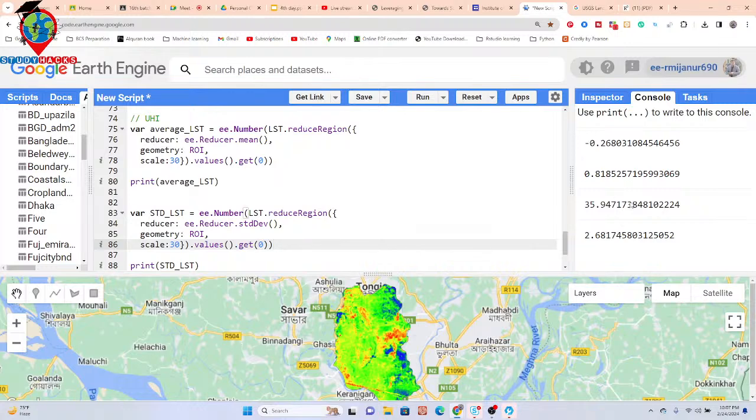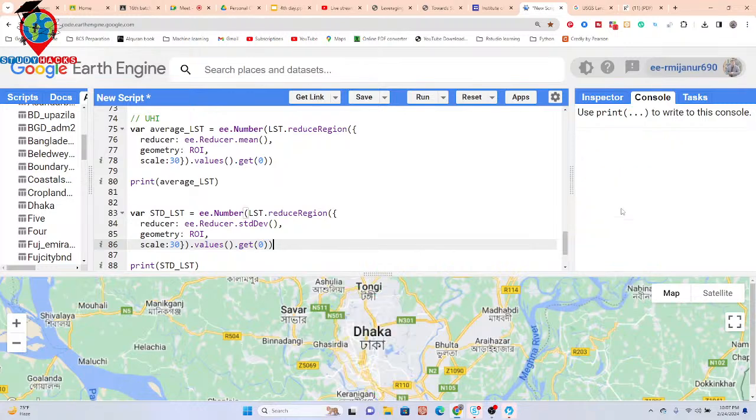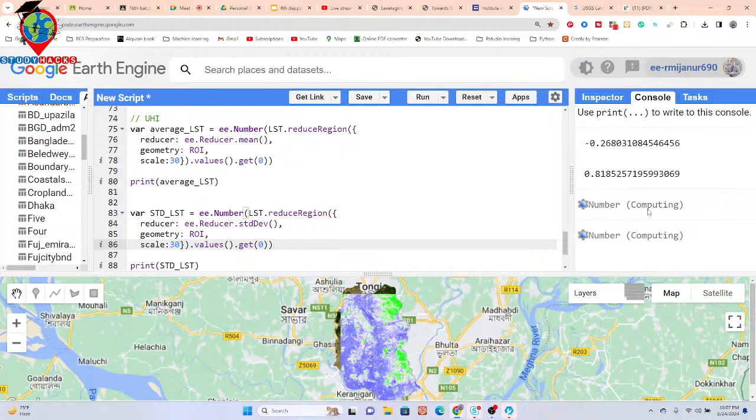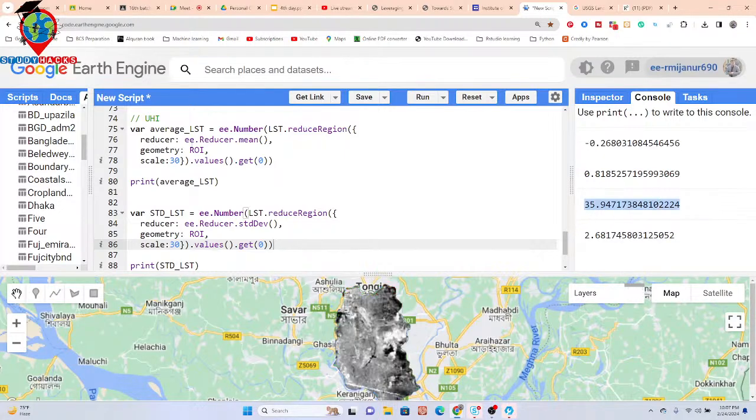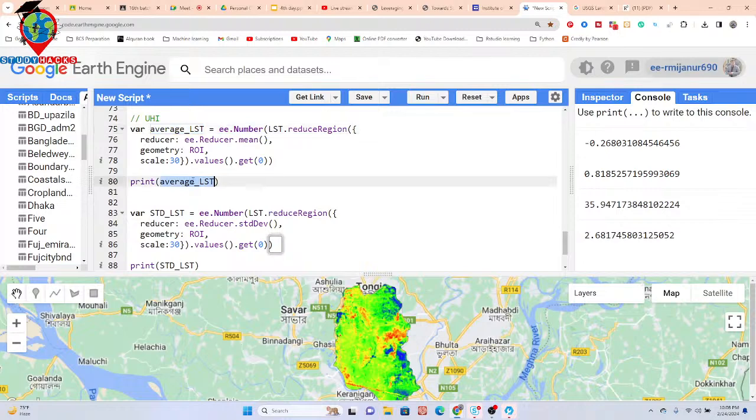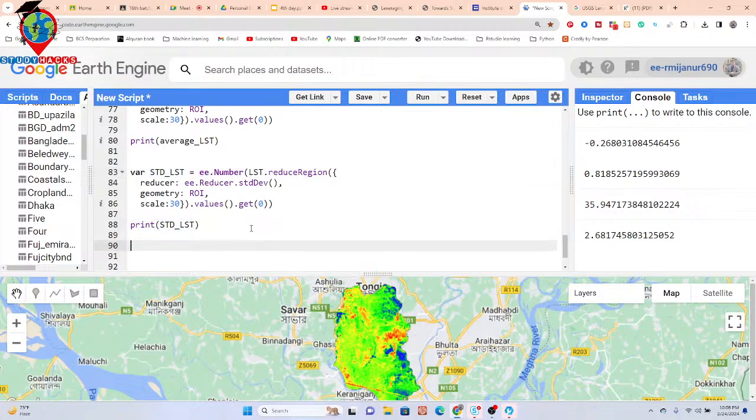This time we can see it shows ee.Number computing. Okay, so now it works as a number. This variable works as a number, average LST or std LST. So that's why I can easily use this variable in my equation and work with that. So let's go and see how it will work.